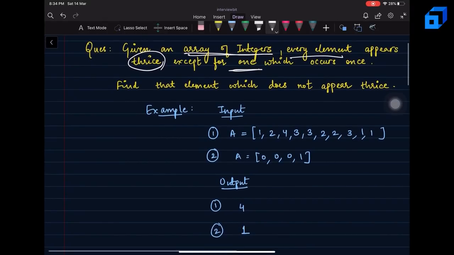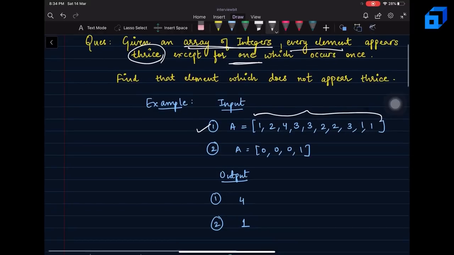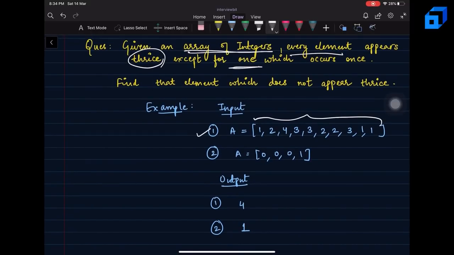Let's look at an example now to understand it better, right? The first array contains all these elements, and in this array, you will see that there is only one element, that is 4, that is appearing only once. So for this first example input, the output is going to be 4. Now, for the second example, you will see that in the given array, there is only one element that is appearing once, and that element is 1, and this element needs to be returned. So for this question, the output is going to be 1.